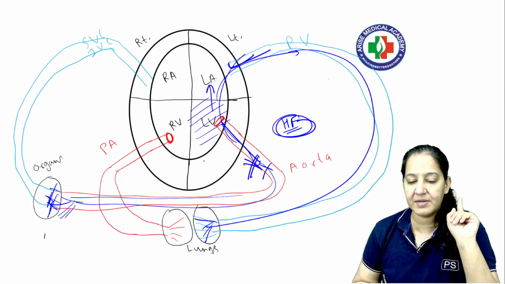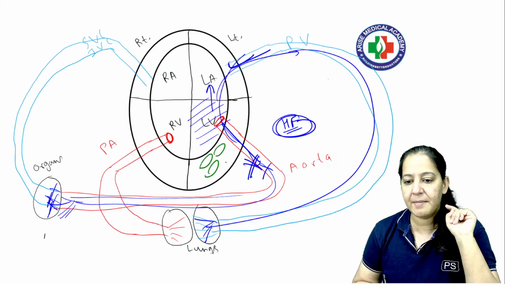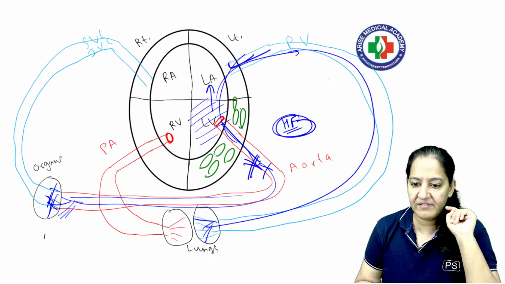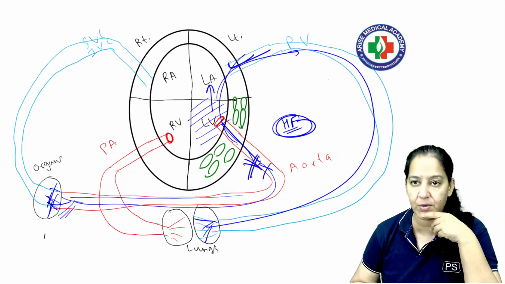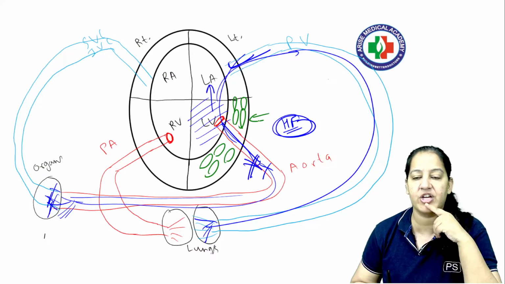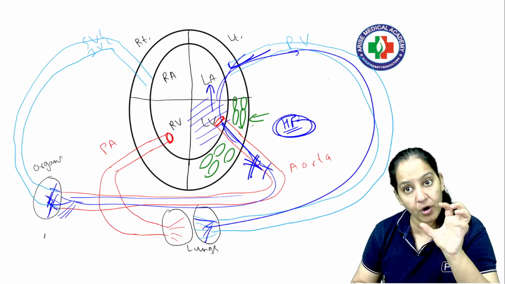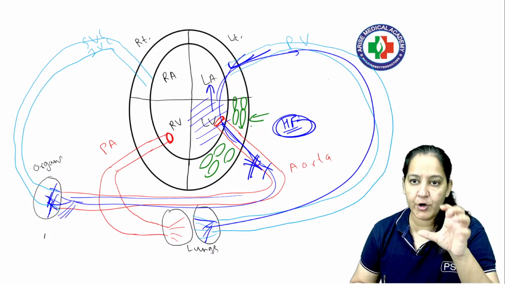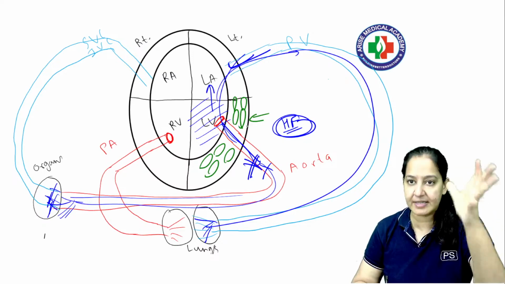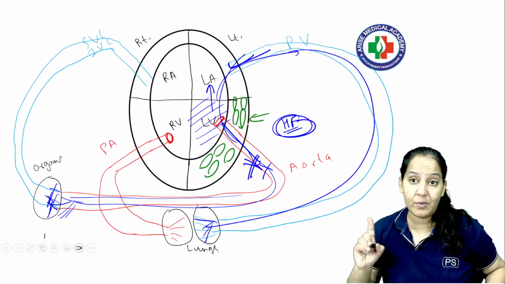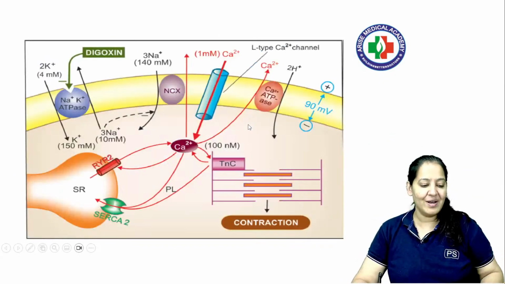The cells present in the myocardium of the heart, let me show you, are myocardiocytes. Whenever these cells contract, systole occurs. Whenever these cells relax, diastole occurs. So we want to increase the contraction of these cells. If by any drug we can increase the contraction of the myocardial cells, we can increase the intensity and duration of the systole. Digitalis is one such drug. It is known as an inotropic drug that increases the contraction. Okay, so let's start digitalis.